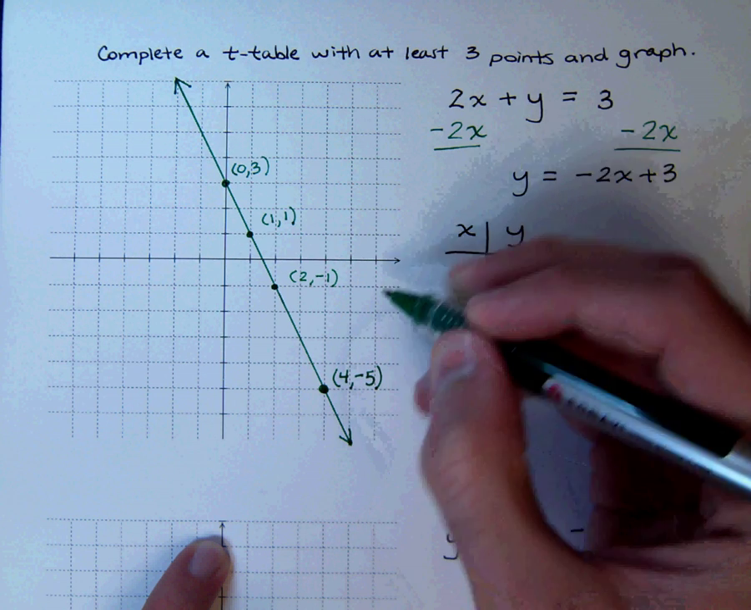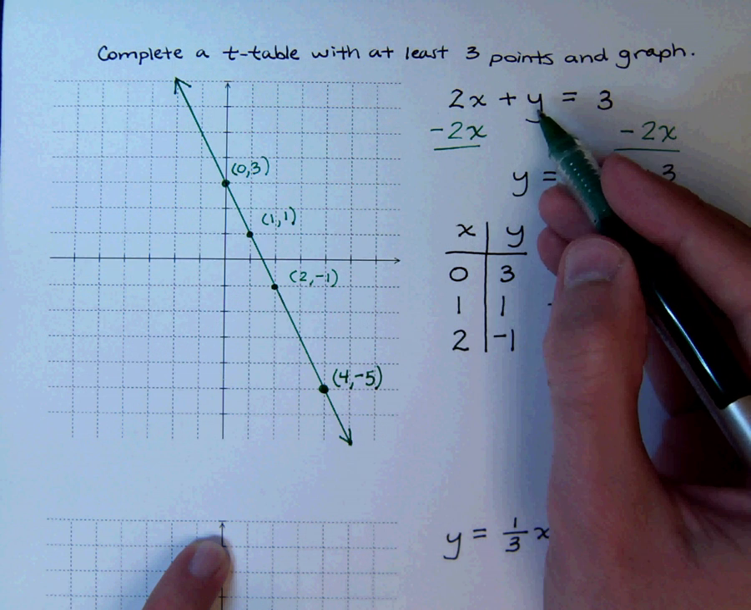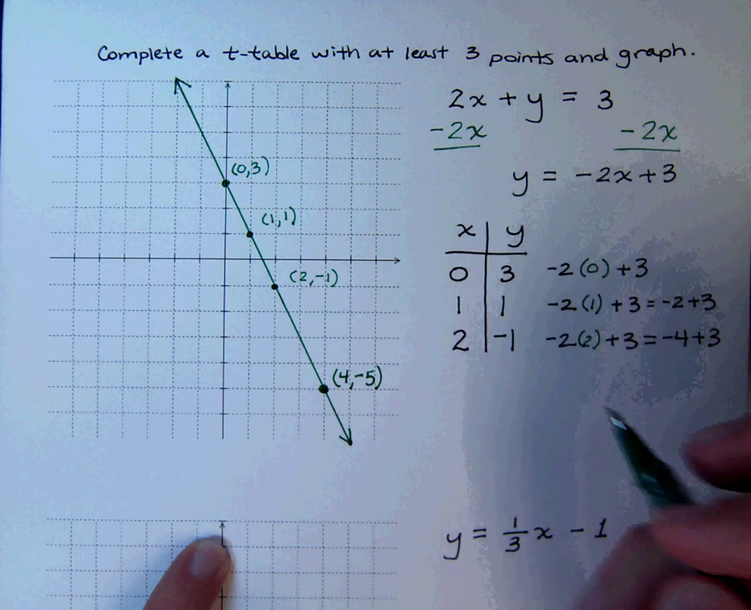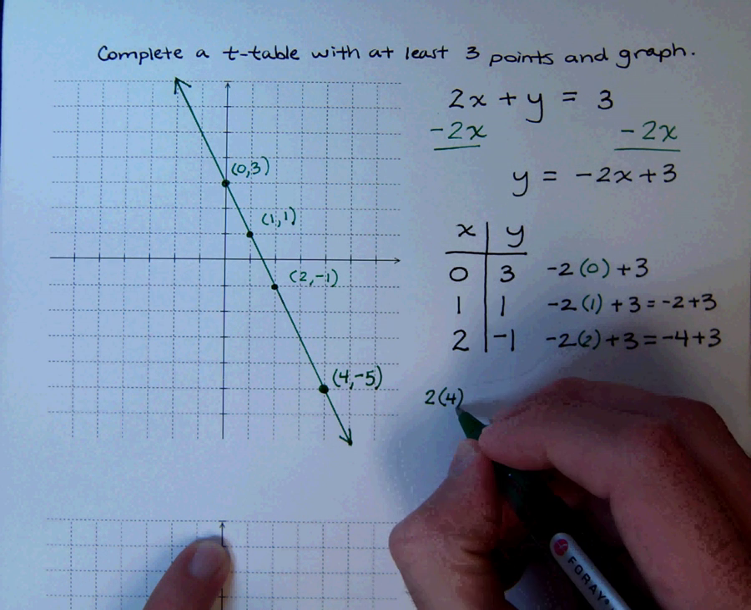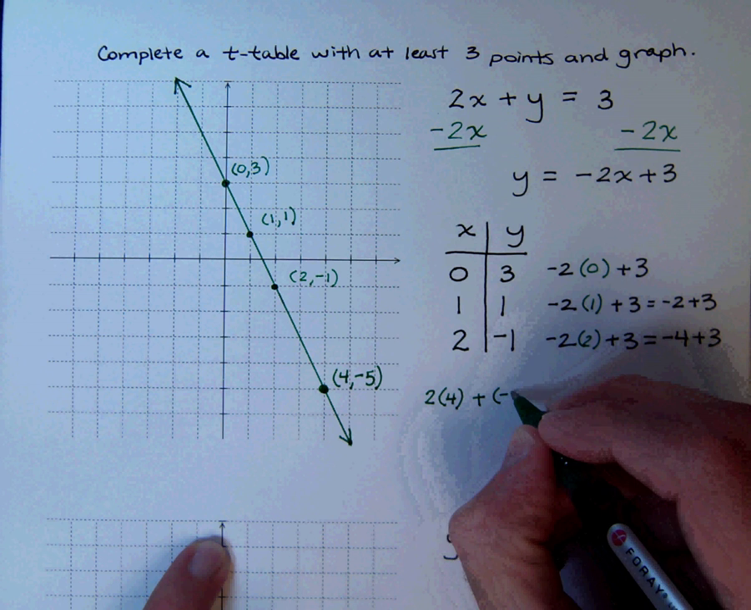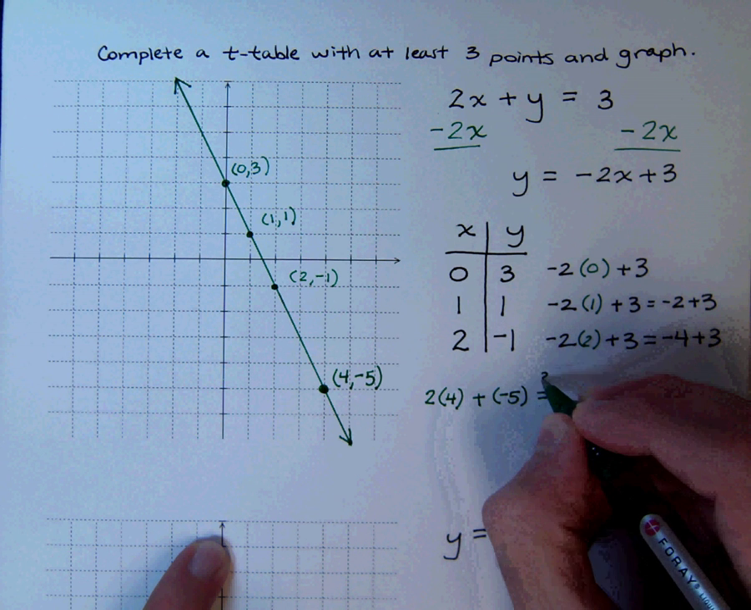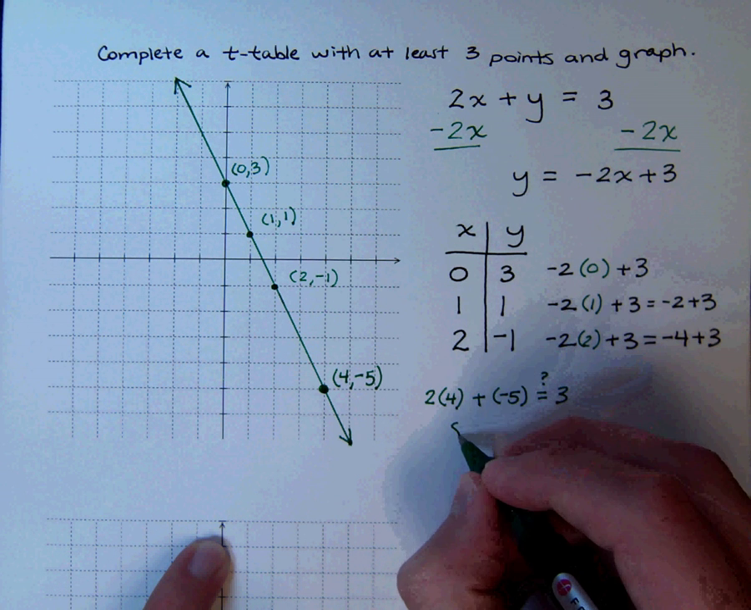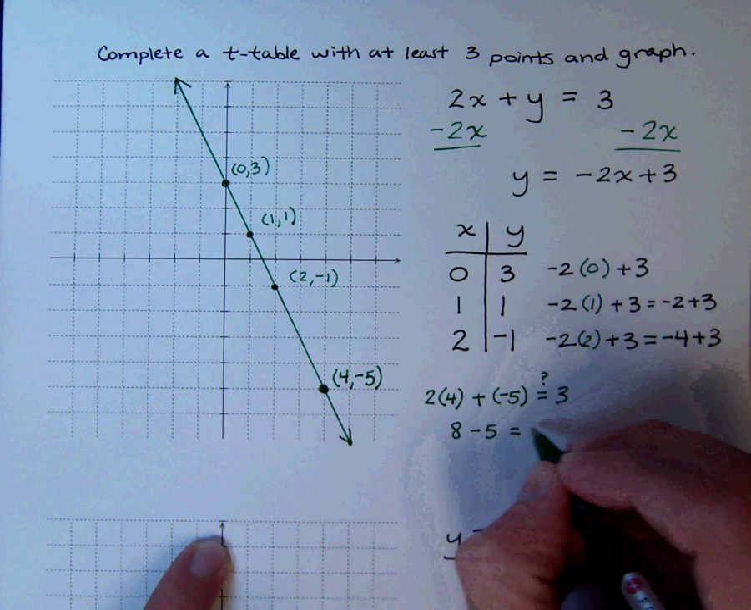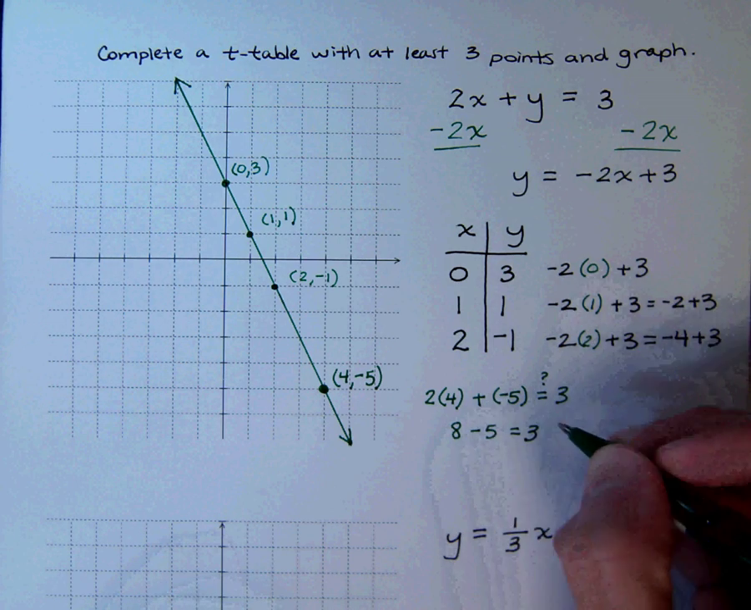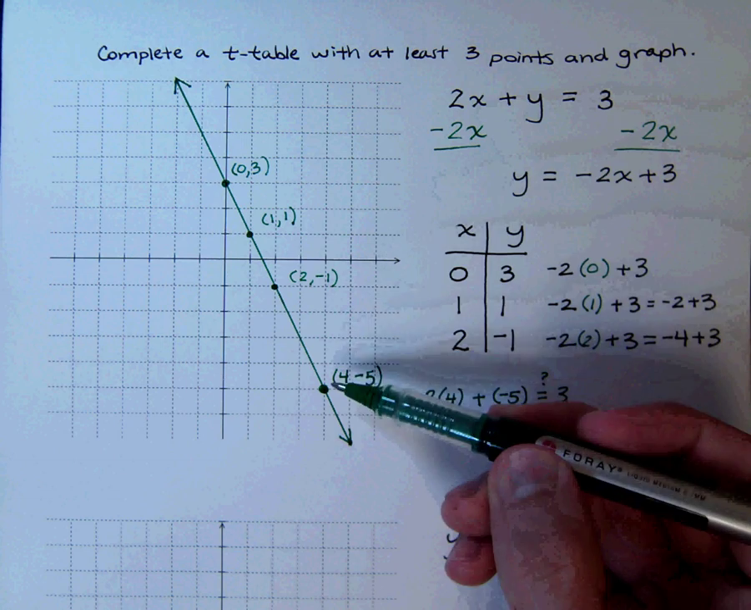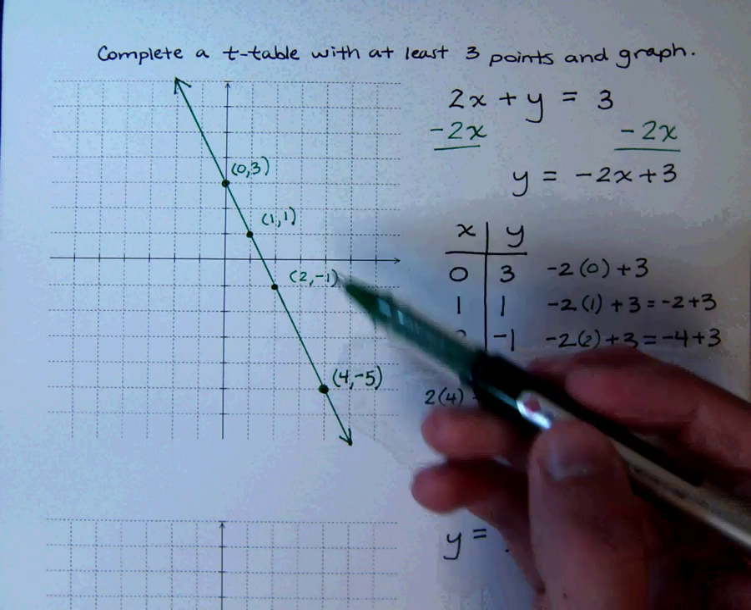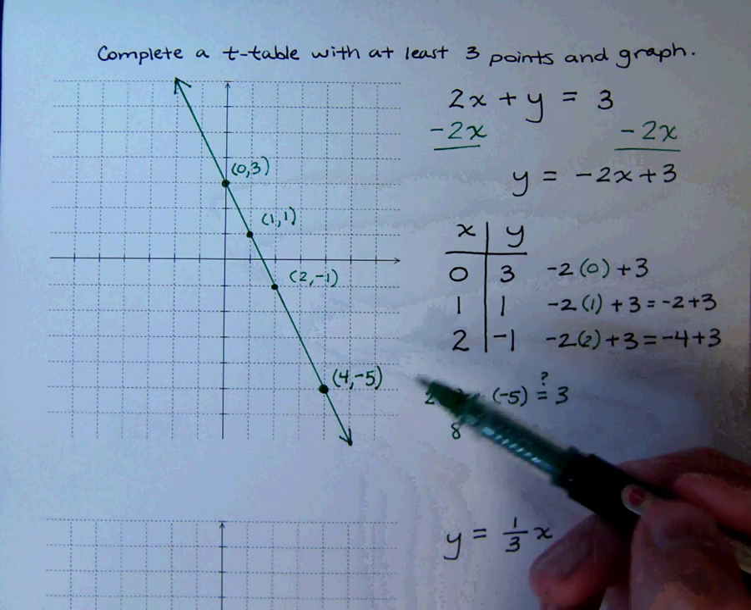If you plug in positive 4 here and negative 5, you'll see that that does equal 3. So let's come down here and check that. 2 times 4 plus negative 5. Does this equal 3? Very easily we can see that 8 minus 5 does equal 3. So not only do we have these 3 points here that satisfy the equation, but we were able to find a fourth one away from these guys that also works in the original equation.